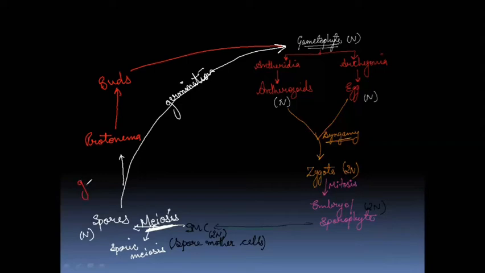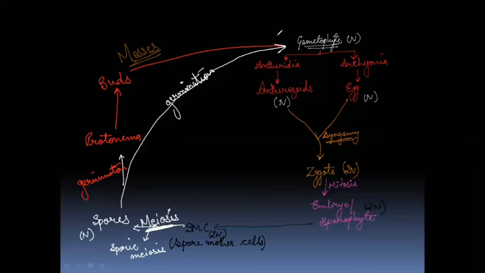Remember, this red pathway is seen in the case of mosses. This alternate pathway where protonema is formed is seen in mosses. In all other groups of Bryophyta, direct germination is there in the life cycle of the bryophytes.